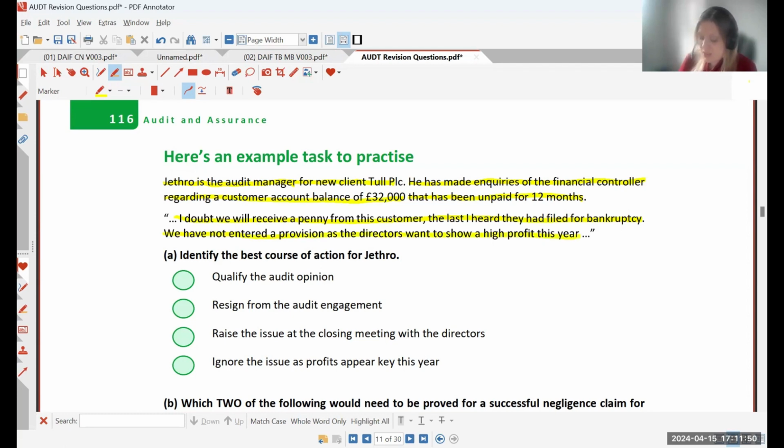Okay, so this is what the financial controller has said regarding this £32,000 balance. And this is a very good example of picking out the relevant information for a task. So Jethro is our audit manager and Tool PLC is our client. The account balance is for £32,000 and it's been unpaid for 12 months.